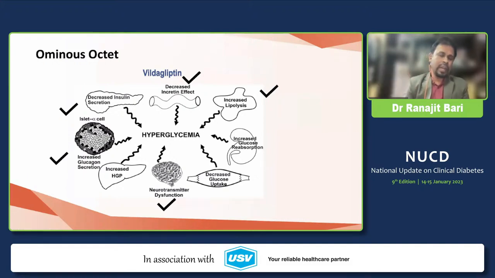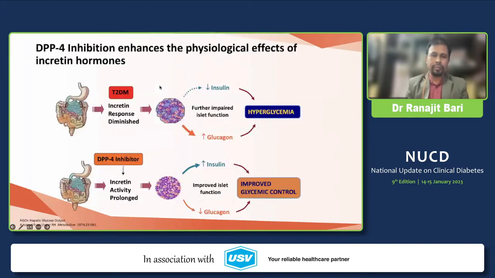the brain, that is the satiety center abnormality, can be addressed whenever a patient is treated with an incretin-based drug like a DPP-4 inhibitor such as vildagliptin. So if the patient is diagnosed to have diabetes, incretin defect is one of the key concerns. And incretin defect means that insulin is being secreted less, and the patient is having unchecked glucagon secretion, and that leads to hyperglycemia.